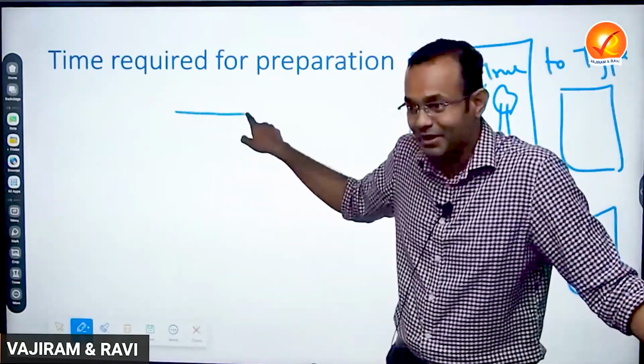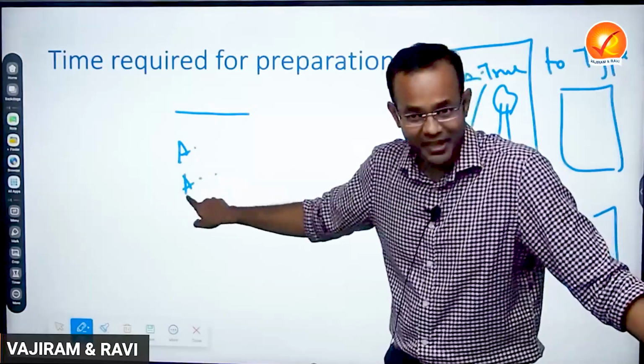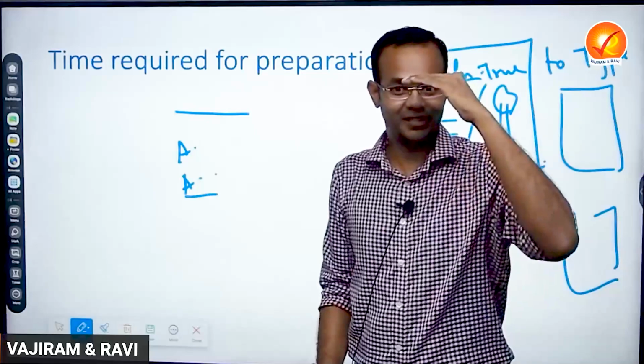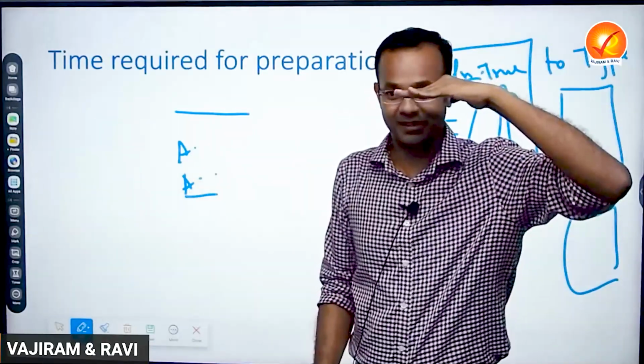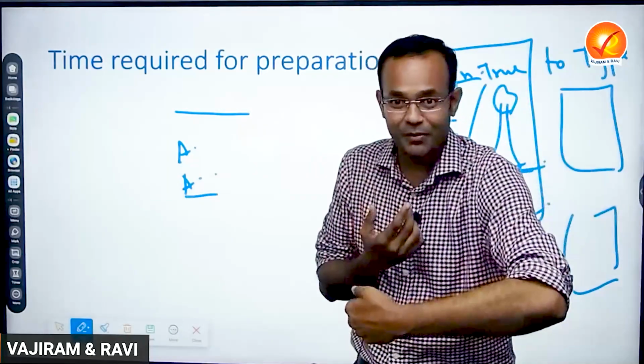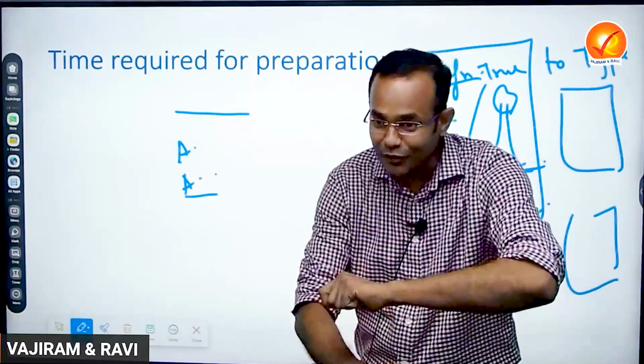You write it as a definition part. Aim of the experiment, apparatus used, mechanism. You would have written that you take the burette, you stand straight towards it. That particular fill has to be done so that parallax error should not take place. Holding the knob of the burette in the left hand, the pipette will be held, the flask will be held in the right hand. Slowly you will open it.